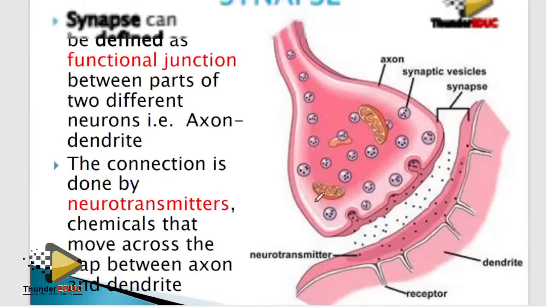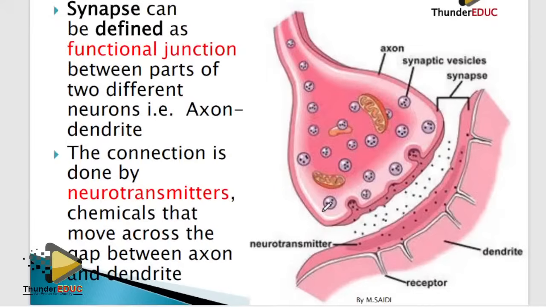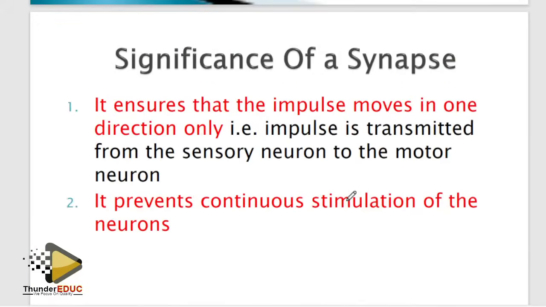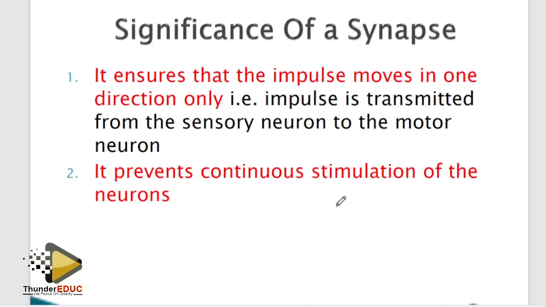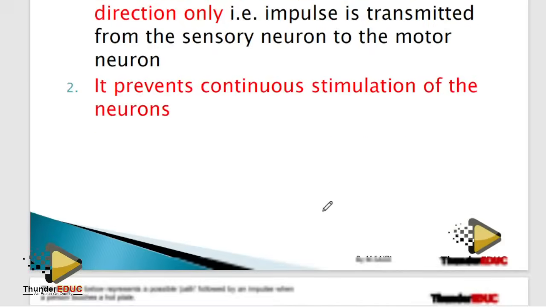Synapse, what you need to know here is that it is a junction between two neurons and what its function is. That's it. No one is going to ask you how it operates. No, man. You're not at the university or the college. Function of the synapse, it allows impulse to move in one direction. Simple. I repeat, it ensures impulse moves in one direction and prevents continuous stimulation of neurons.